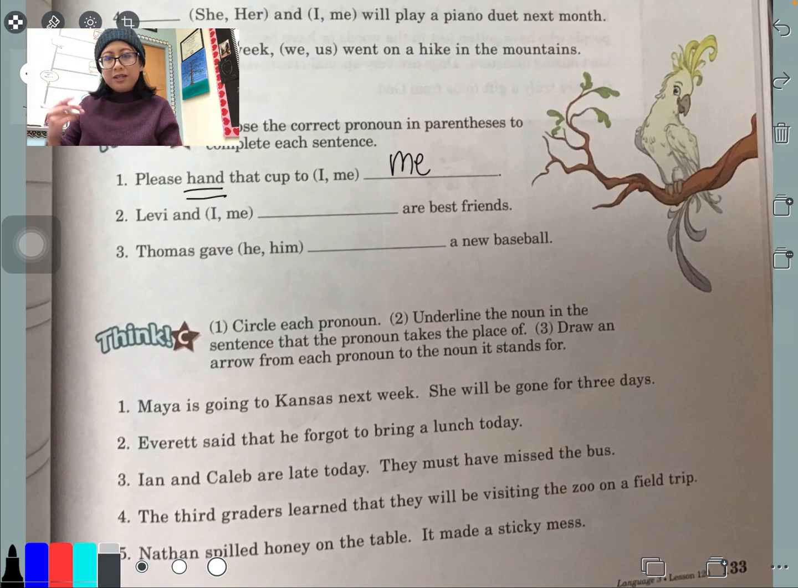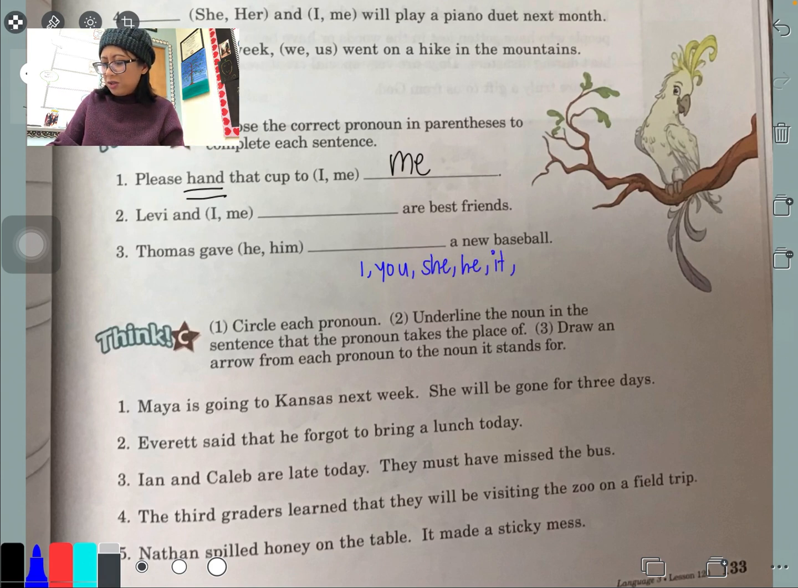So I know you can't see the pronouns chart on screen because I just zoomed in on the bottom, but again, the pronouns, you can see it in your book. You've got it. I, you, she, he, it, we, they. Okay. Me, you, him, her, it, us, them. Okay, I'll just use these.